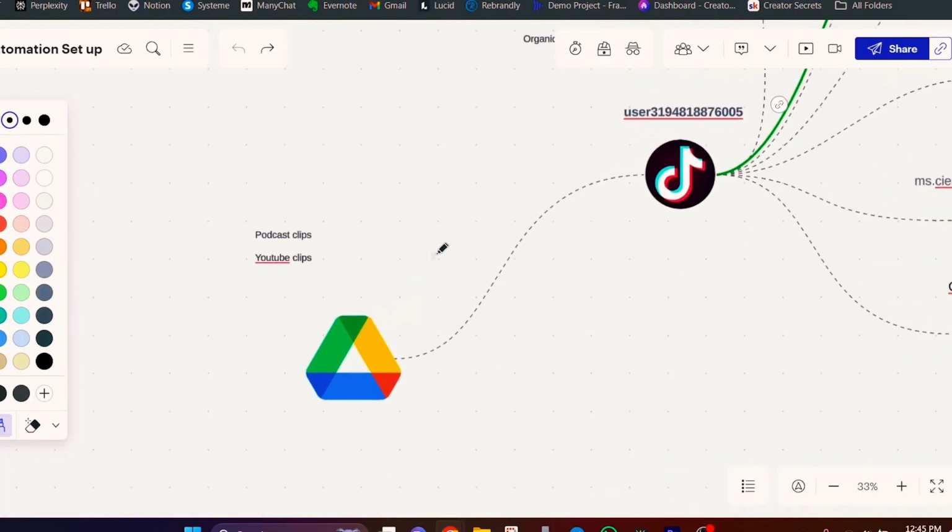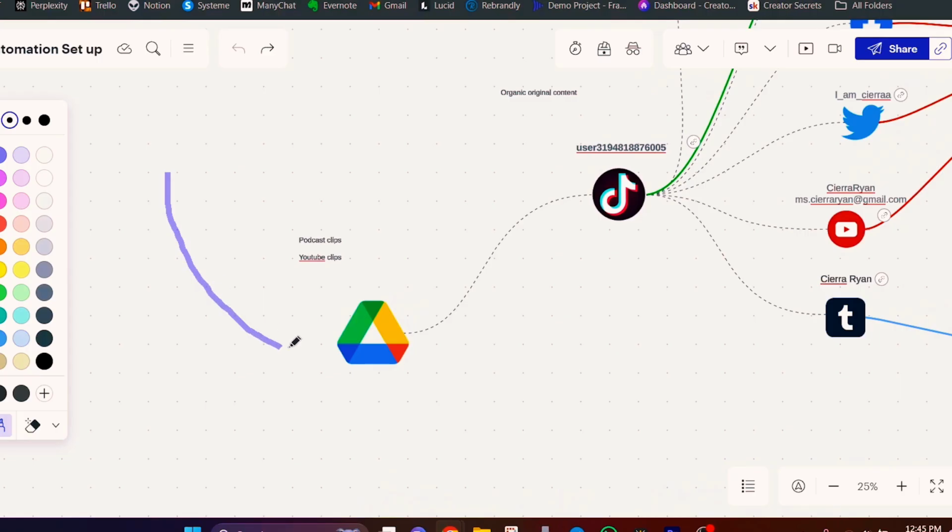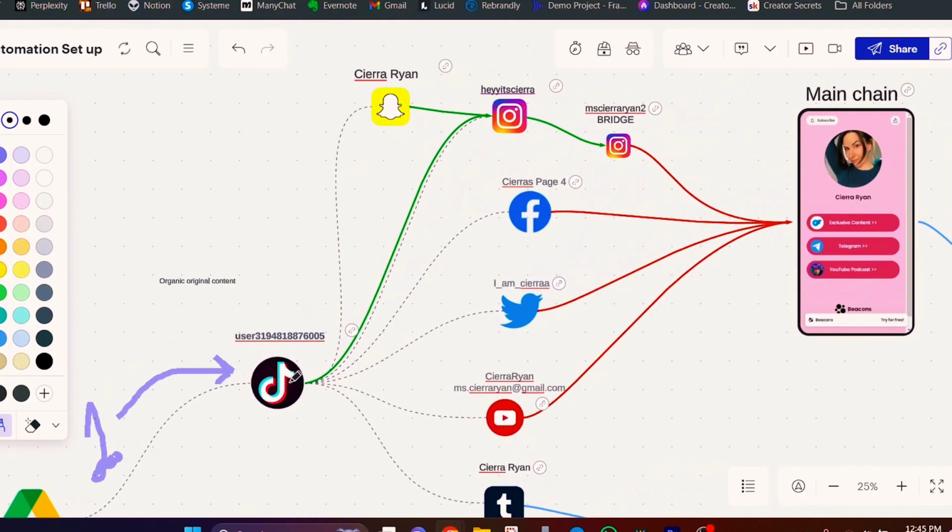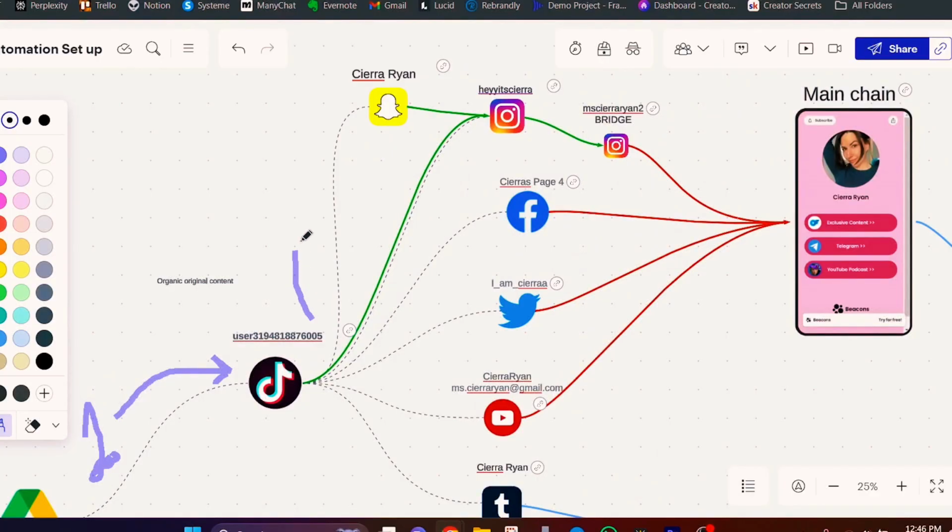So again, if we look at the mind map here, if I were to drop 50 videos into this Google Drive folder, it's going to start sending one video per day at 4 p.m. over to TikTok. And then as soon as that video is published on TikTok, TikTok is going to automatically repost it to all of these other accounts over here.